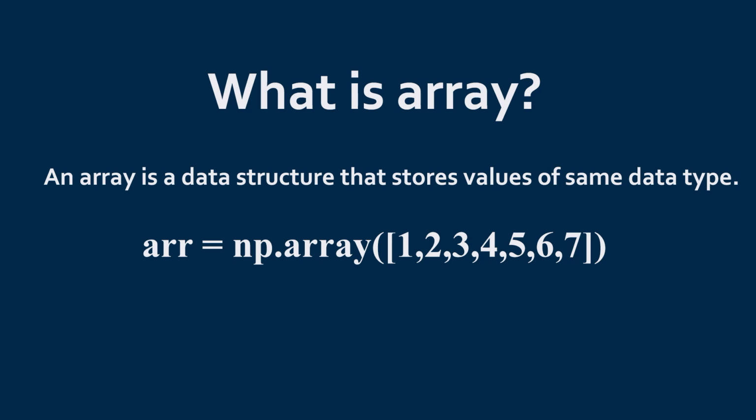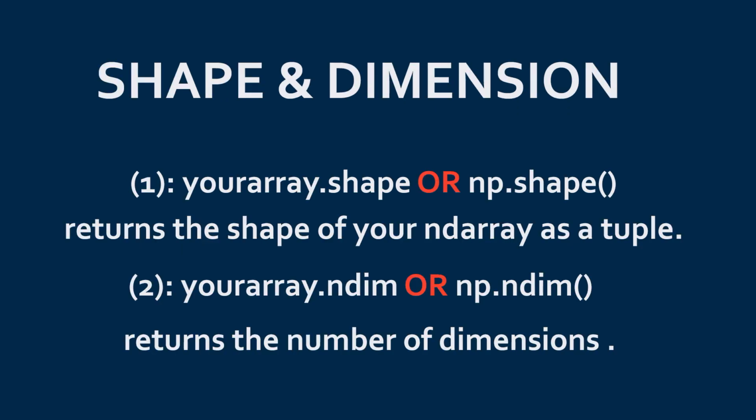Next we will learn about the most important functions of NumPy library, dimension and shape. So the shape and dimensions are most important. We can call through the NumPy library these functions shape and ndim, which means number of dimensions.